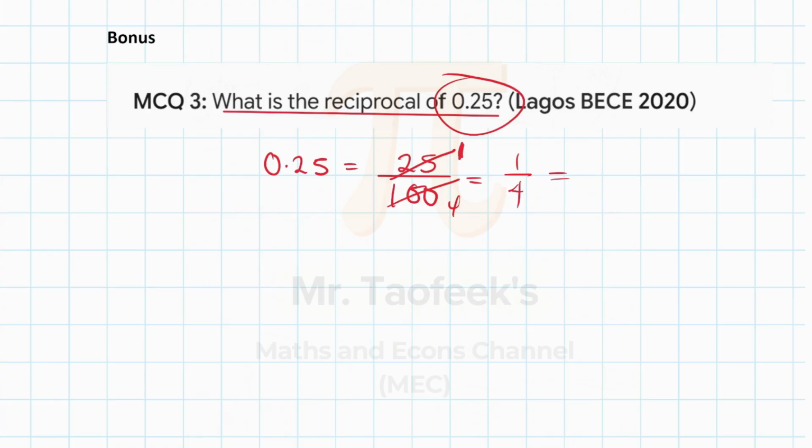I'm still going to cover in another video how to quickly recognize fractions and decimals. There are some fractions and decimals that you should be able to easily recognize, and it's going to make your calculation a lot faster. So 0.25, you should know that's a quarter, which is 1 over 4. It's going to help your calculation a lot faster. So 1 over 4 is the fraction.